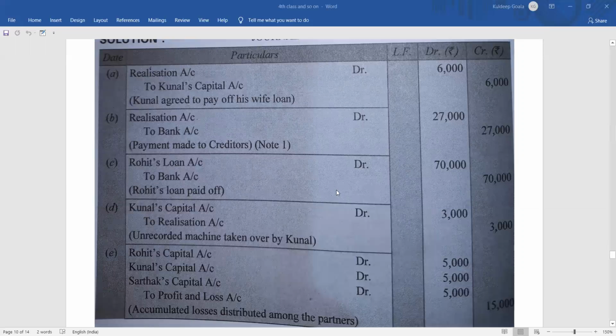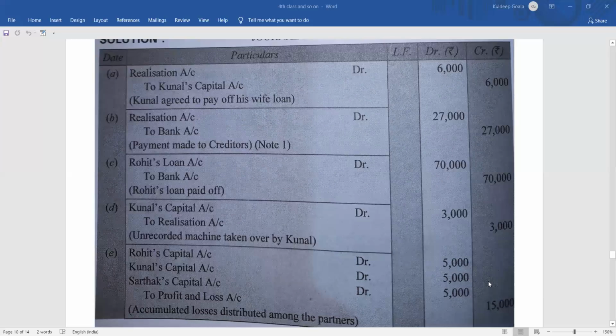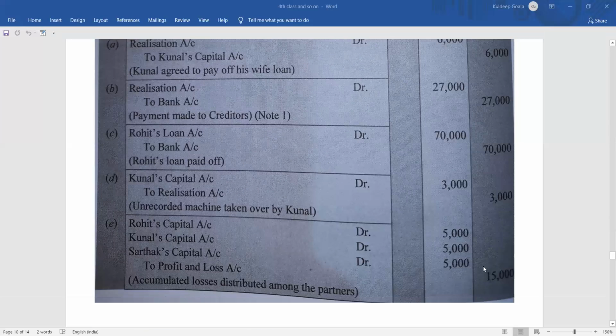Okay, so you can see here Rohit's capital account debit 5,000, Kunal's capital account debit 5,000, Sarthak's capital account debit 5,000 to profit and loss account 15,000. Since the profit sharing ratio is not mentioned, the 15,000 will be shared in the ratio 1:1:1 equally. So it is coming 5,000, 5,000, 5,000.